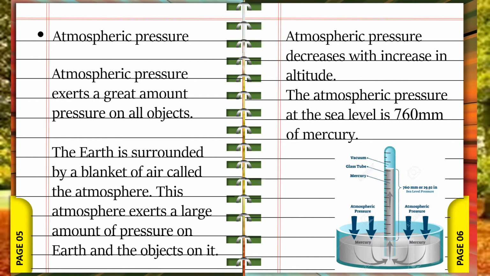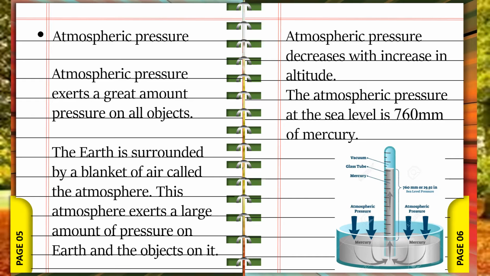Atmospheric pressure. Atmospheric pressure exerts a great amount of pressure on all objects. Atmospheric pressure is a type of gaseous pressure or air pressure. The earth is surrounded by a blanket of air called the atmosphere. This atmosphere exerts a large amount of pressure on Earth and the objects on it. Atmospheric pressure decreases with increase in altitude and increases with decrease in altitude.